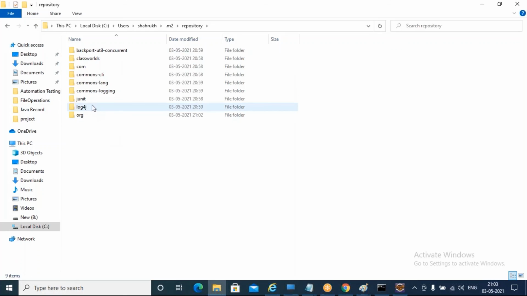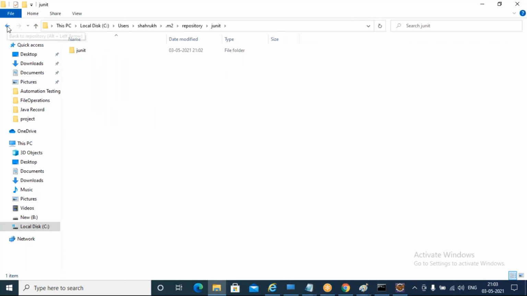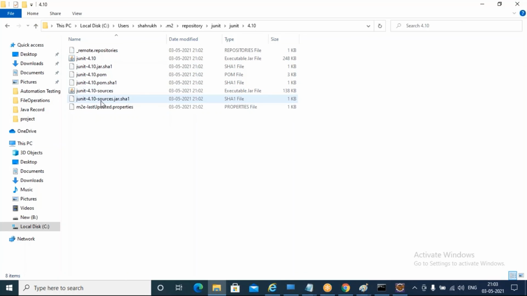Open that repository. You can see all the dependencies downloaded by Maven here. So Maven just downloaded this dependency. You can see today's date, it has created one JUnit folder. It has different versions also, previously downloaded versions and the currently downloaded version.